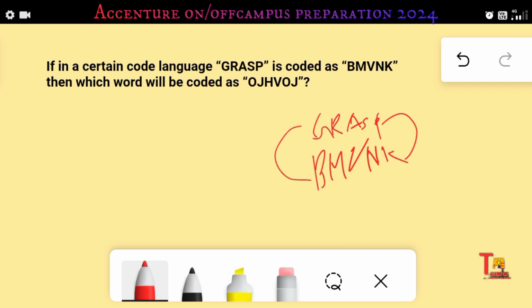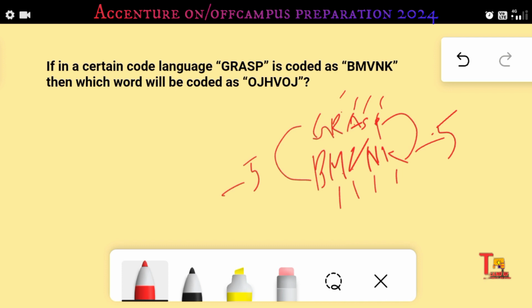how is this relating actually? Here G is 7 and B is 2, R is 18, M is 13, A is 1, V is 22, S is 19, and N is 14, P is 16, K is 11. So did you guess something or observe something? Actually the difference between all of them is 5. That means reverse 5. From G to minus 5 is B, from R to minus 5 is M, from A to minus 5 is V, right? Minus 5.